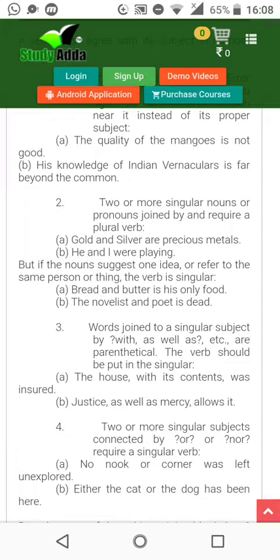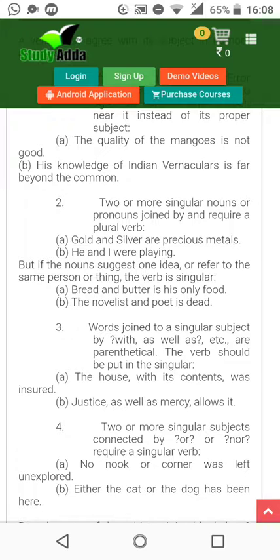He and I were playing. Now with I, "he and I was playing" won't happen because two things are there. Two people are there, he and I. But if the nouns suggest one idea or refer to the same person or thing, the verb is singular. Bread and butter is his only food.